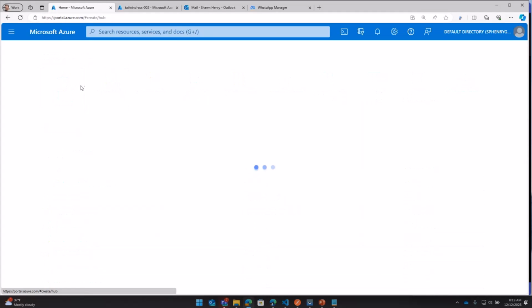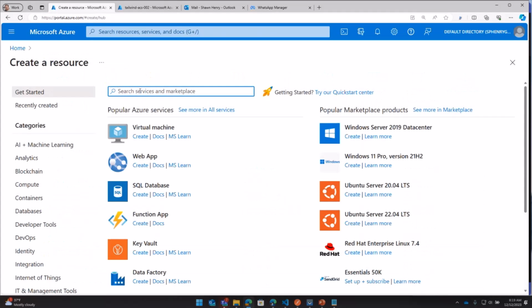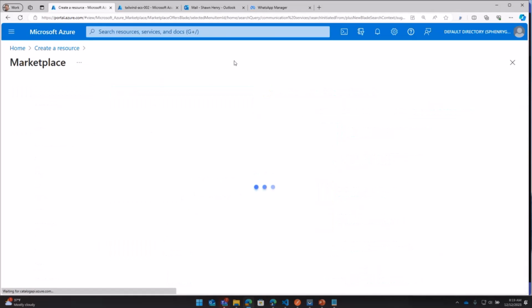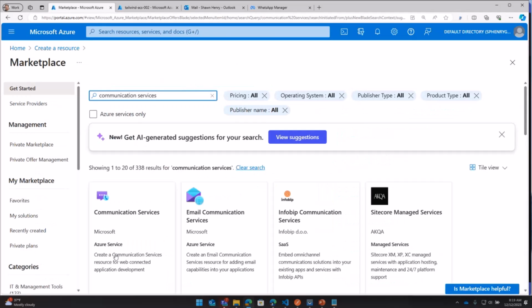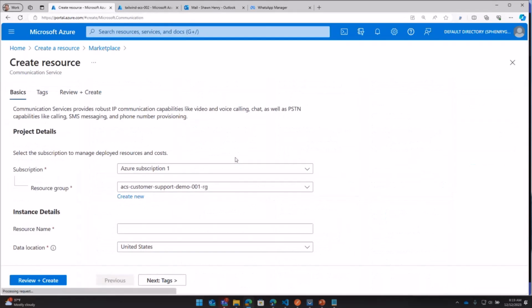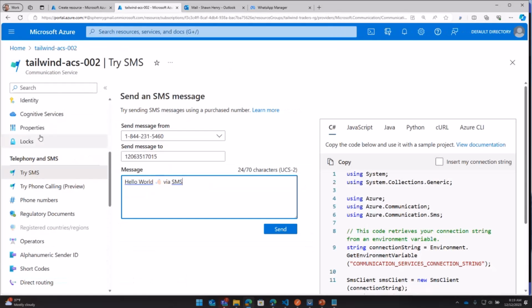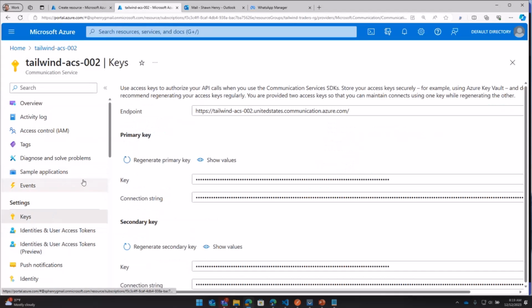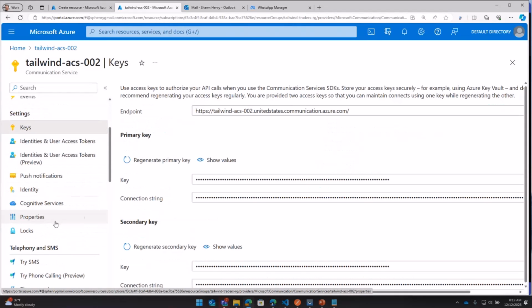If you want to create a communication resource, it's as easy as going into create a resource, typing communication services, and off you go. You'll see communication services here as something you can create. It's very simple to set up. No extra details or anything. I've already created one over here. And once you have that done, you get the usual Azure portal experience with things like access keys and identities and information there.